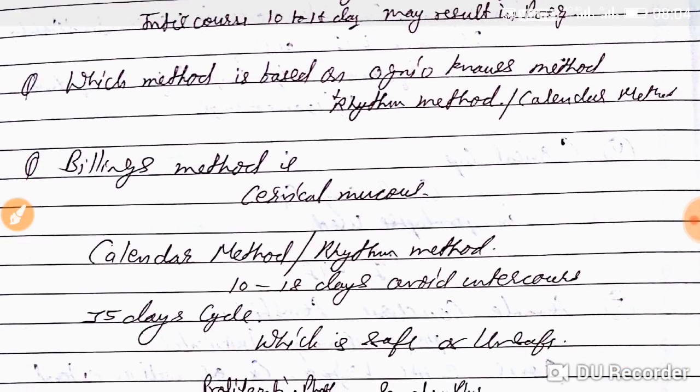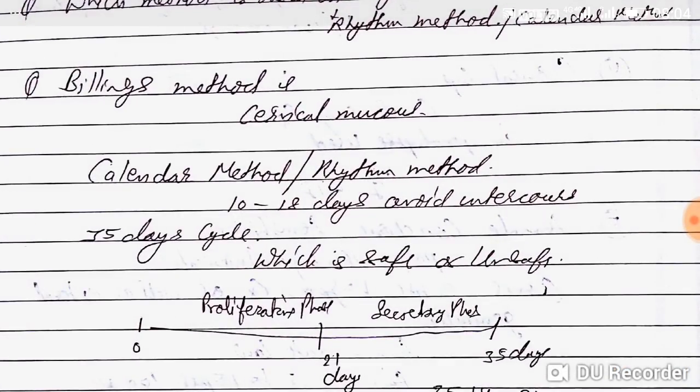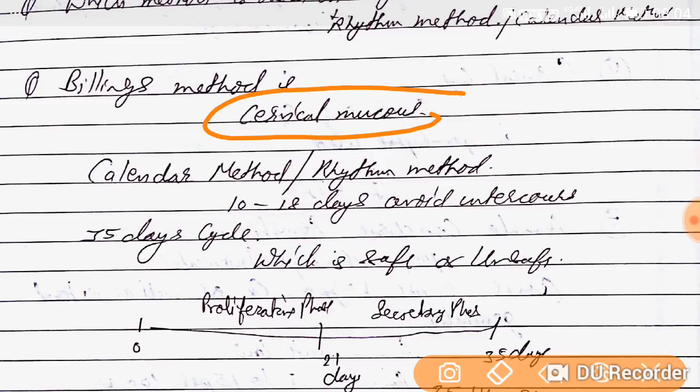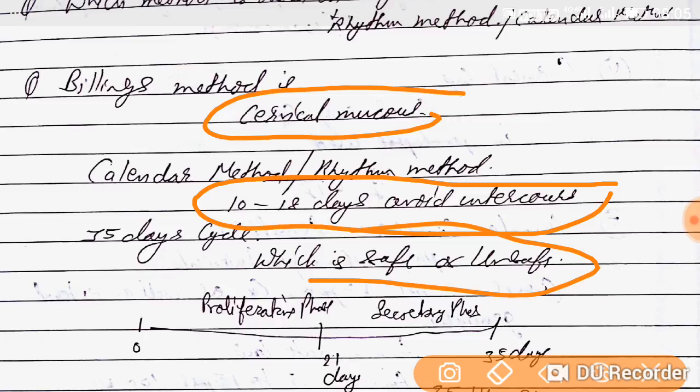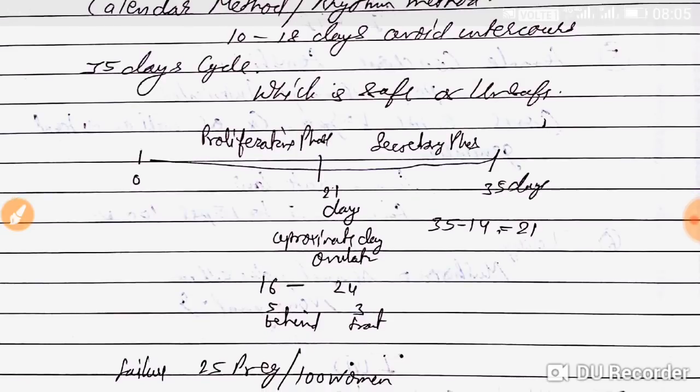Now, the billing method, what is it? The billing method is based on cervical mucus. The calendar method or rhythm method, what is it? Avoid intercourse between the 10th and 18th day. So if a cycle is 35 days, I will explain how to find the safe and unsafe period. How to remember this way.